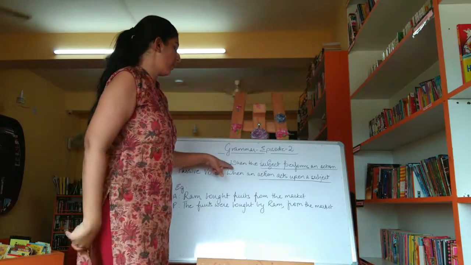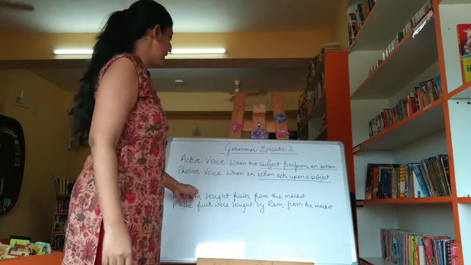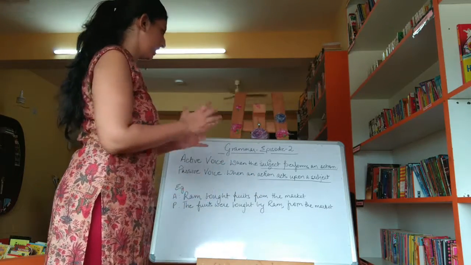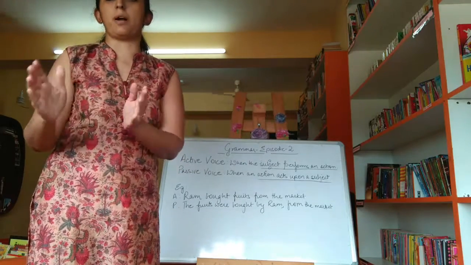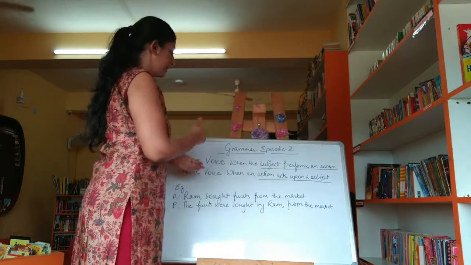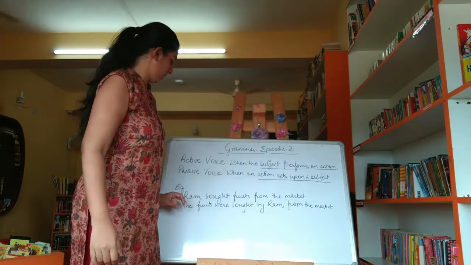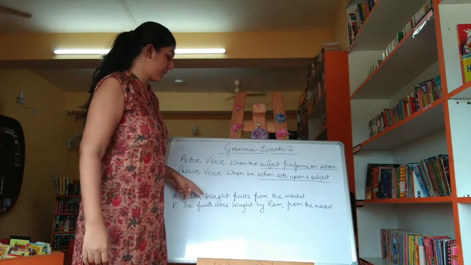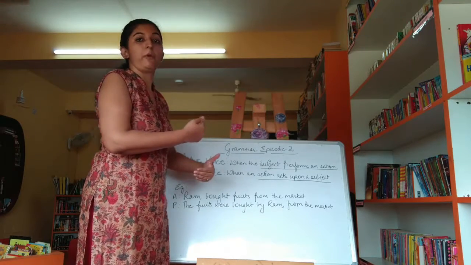Active voice is when the subject performs an action, like Ram bought fruits from the market. Here the subject, Ram, is performing an action. He bought fruits from the market. But now this becomes passive voice when an action acts upon a subject. So, the fruits were bought by Ram. The action is acting upon the subject.